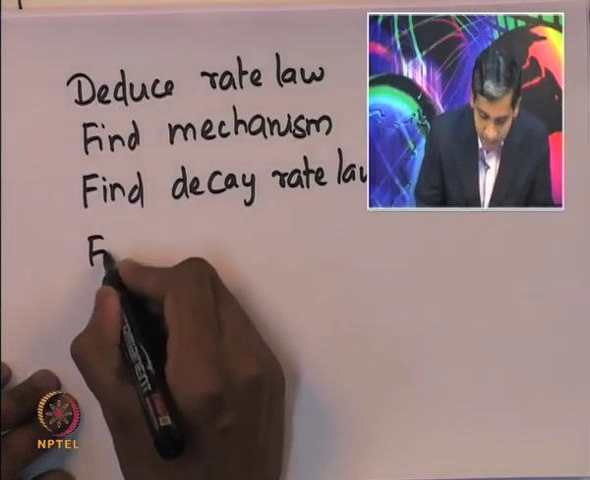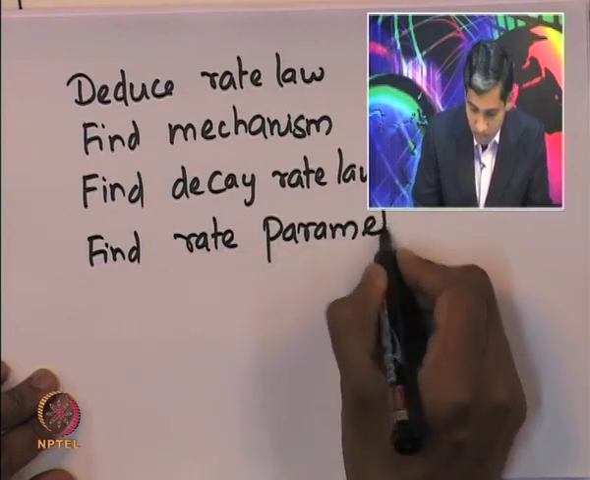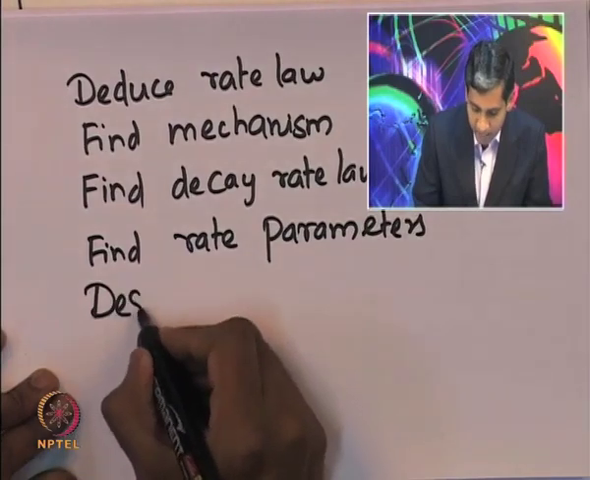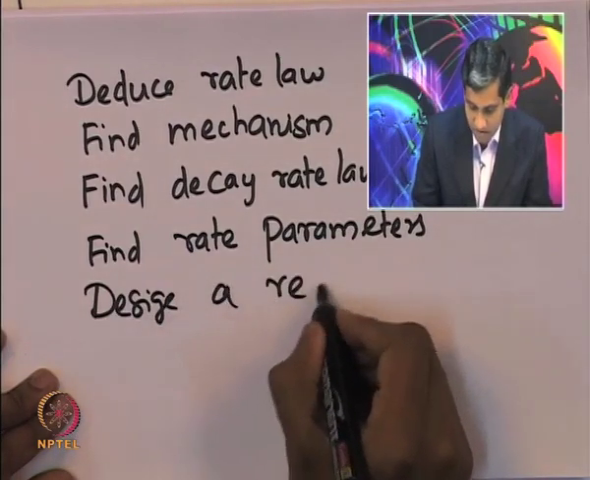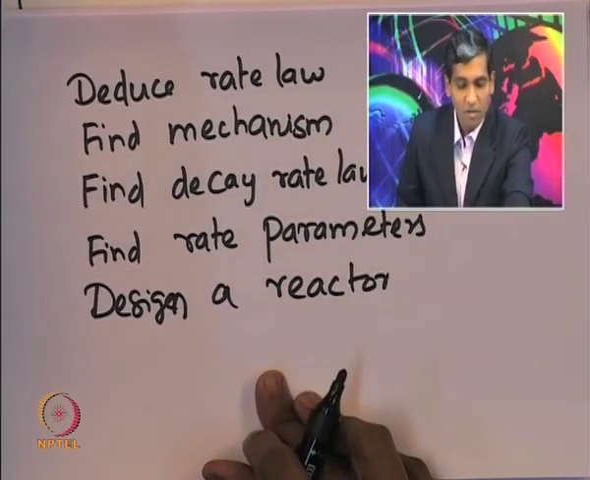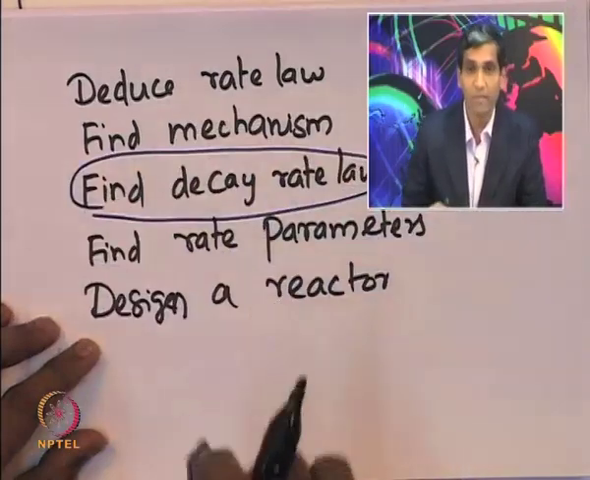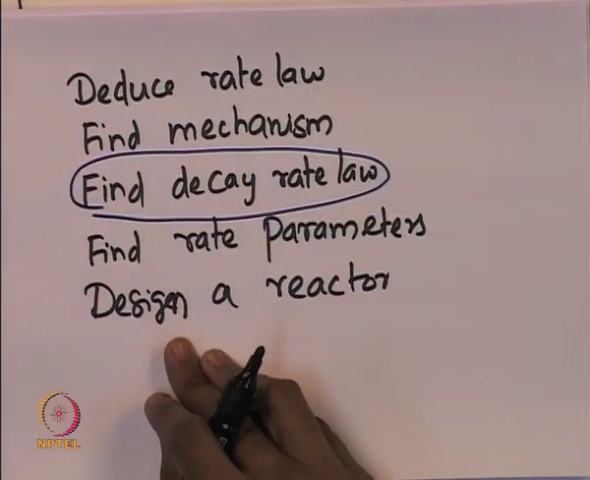The next step is to find the rate parameters, following which the design of the reactor can be performed. So, this is the new step that has been added to the scheme of designing a reactor: finding the decay rate law. Let us look at an example reaction where the sintering process may occur, and see how to design a reactor and get the conversion as a function of the weight of the catalyst.